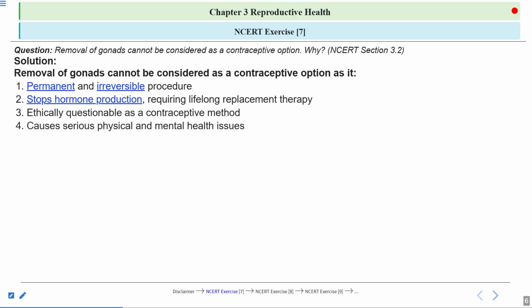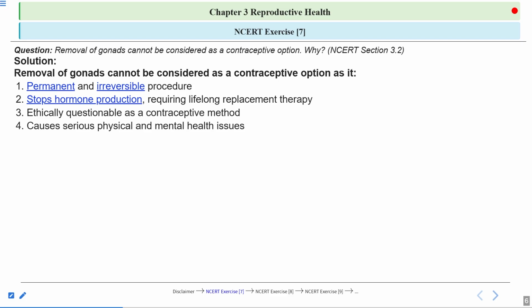Next one, causes serious physical and mental health issues. So what physical issues? Hormones are not being released, so there can be a lot of changes in the body. There can be a lot of metabolic changes also in the body. The metabolism can also change. The physiology can also be changed.